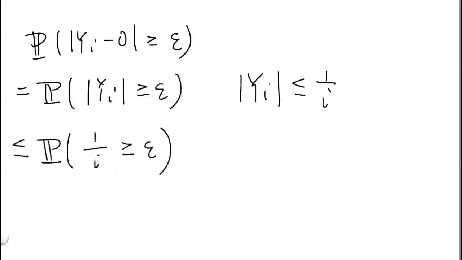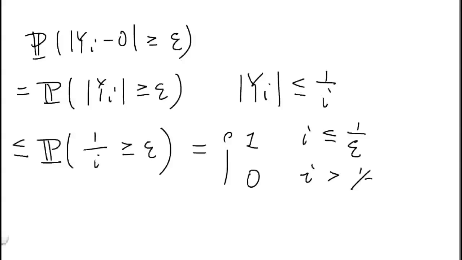Notice in this expression there is nothing random. i is simply a number. Hence, this is either 1 if i is less or equal to 1 over epsilon, or 0 if i is greater than 1 over epsilon. Now, this tells us as long as i is big enough compared to epsilon, we know that this quantity here is 0.